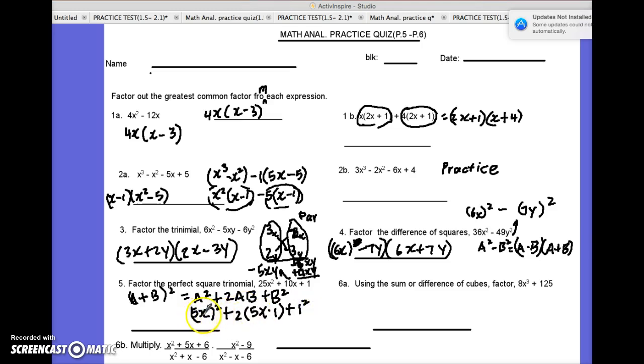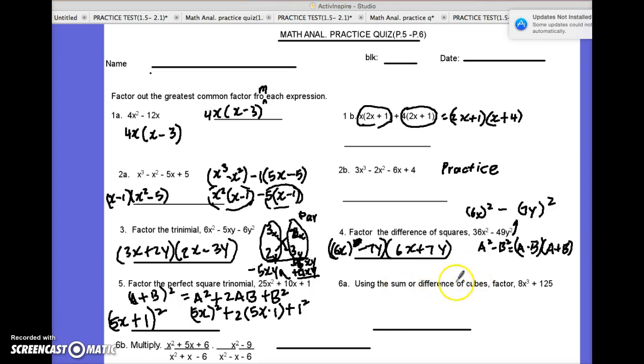So here's your a, 5x. Here is your a again, and 1 is the b, and then 1 is the b. So here comes the factoring. I'm going to go backwards now. Factoring would be 5x, that is the a, plus the b is 1, and that's squared. So this is the trinomial, and we're going backwards to show the factoring would be that. If you FOIL this out, you'll find that you get exactly that.